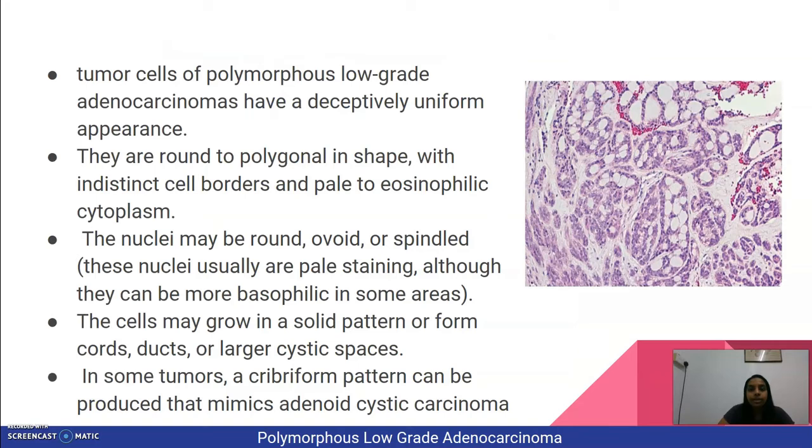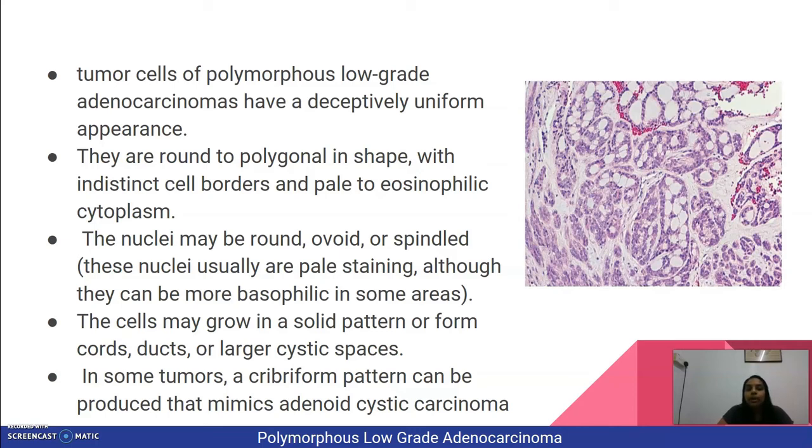Now, coming to the histopath of polymorphous low-grade adenocarcinoma. The tumor cells usually have a deceptively uniform appearance. They are round to polygonal in shape, with indistinct cell borders and pale to eosinophilic cytoplasm. The nuclei may be round, ovoid, or spindle-shaped.